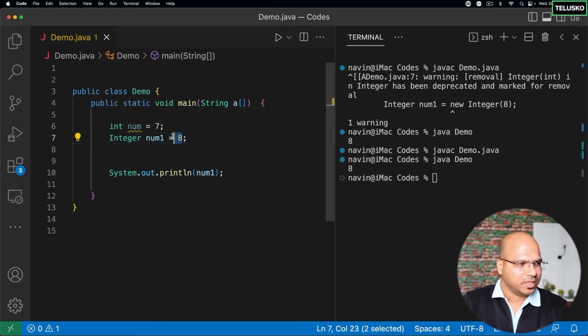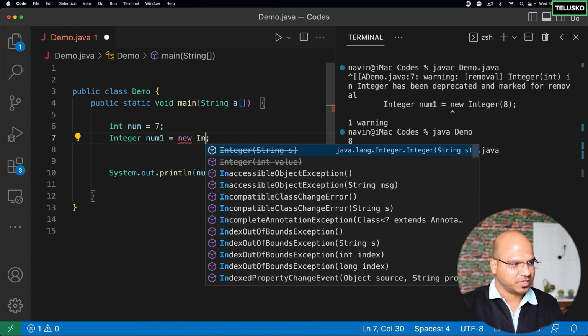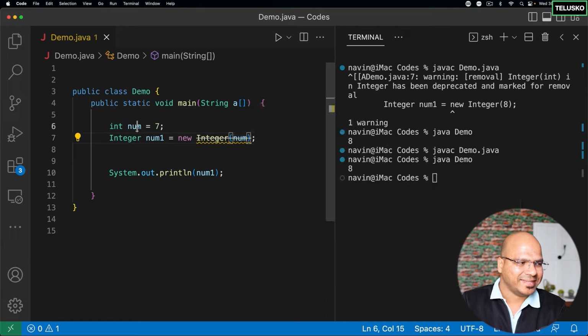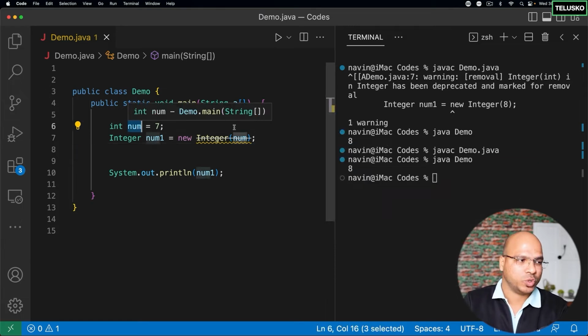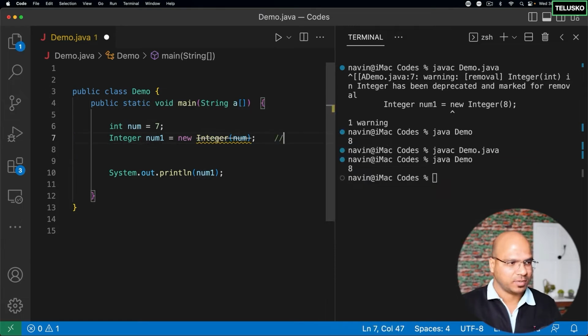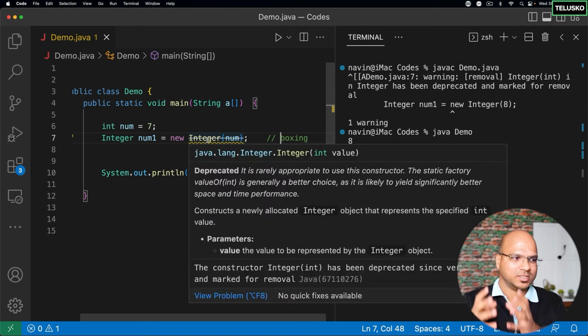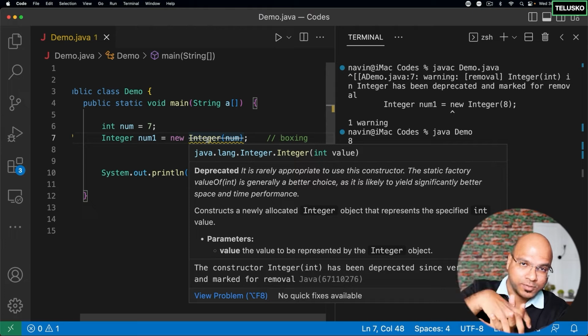Now, what is happening here is, for example, if you want to store this int num variable, which is a primitive type, instead of saying 8, let me just do that here. I will pass num. Now, what we are doing is we are taking a primitive value and storing that in an object. This concept is called boxing, because you are taking a primitive value and storing that in a wrapper object, in a class object. That is called boxing.